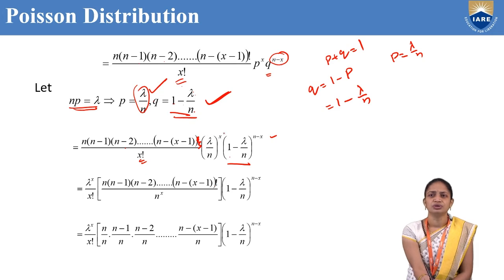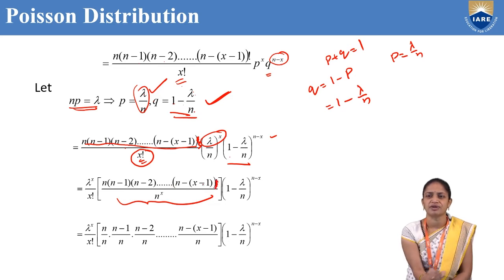Right? So now I am taking lambda power x and x factorial outside. Lambda power x divided by x factorial, and the remaining terms are n into n minus 1 into n minus 2 and so on, n minus x plus 1, divided by n power x, since we have already taken lambda power x.